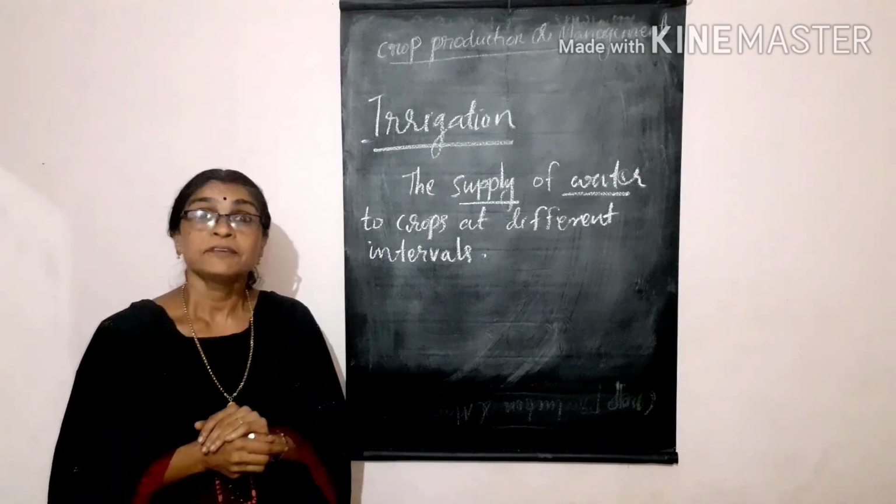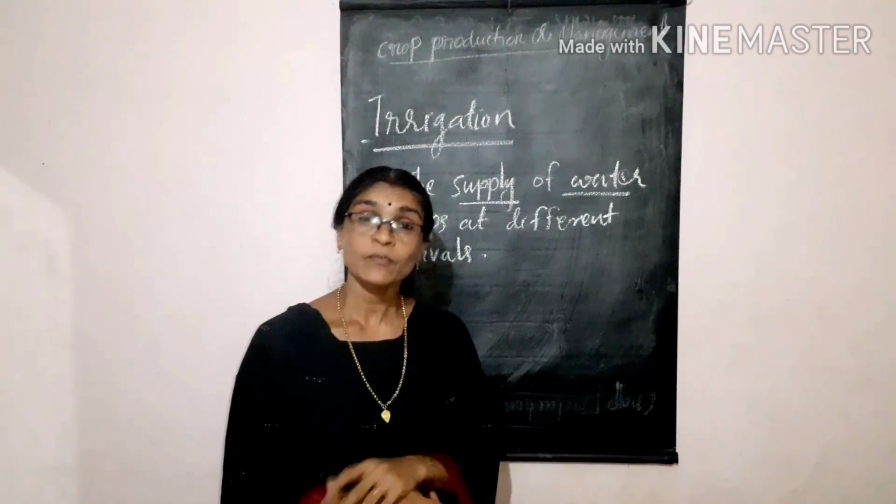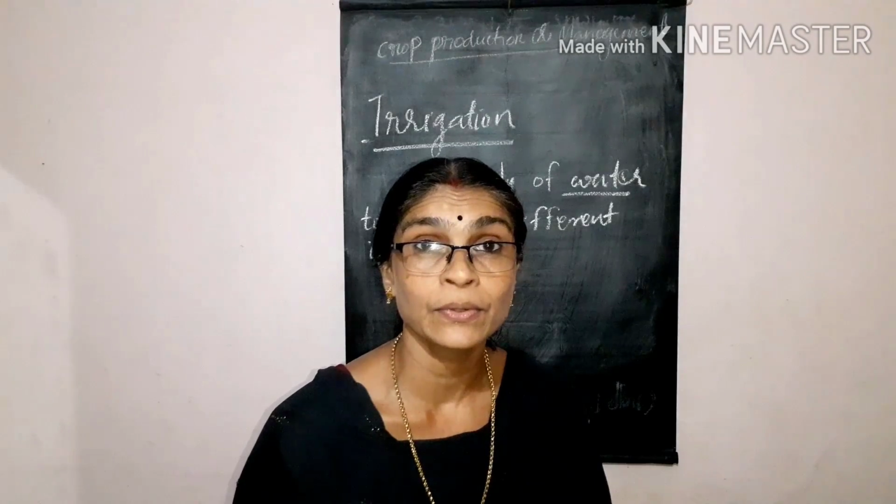We know that there are different sources of water. Which are the sources of water, do you know?